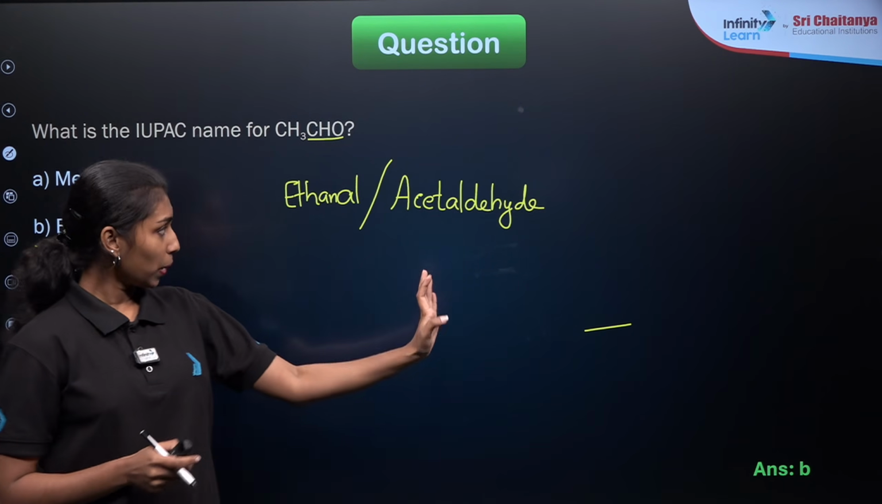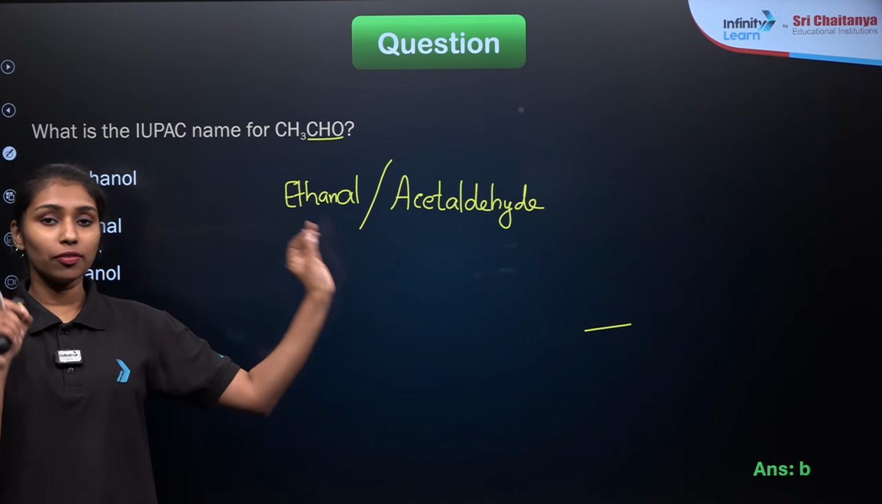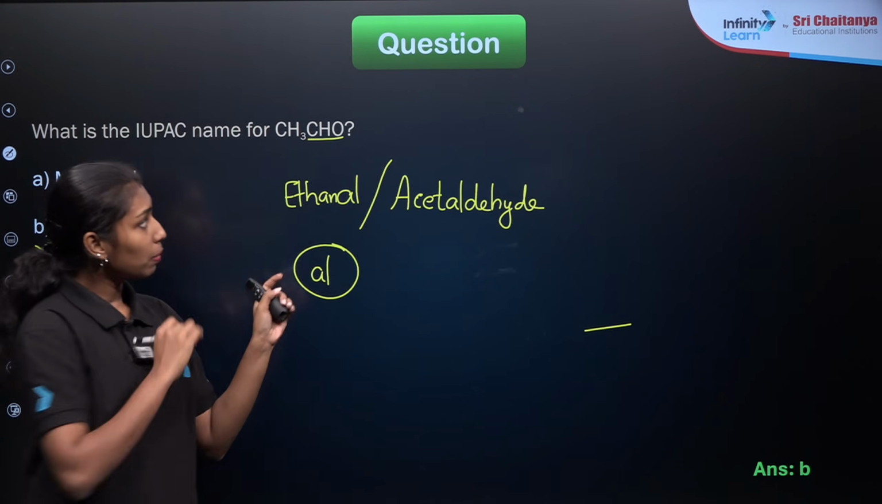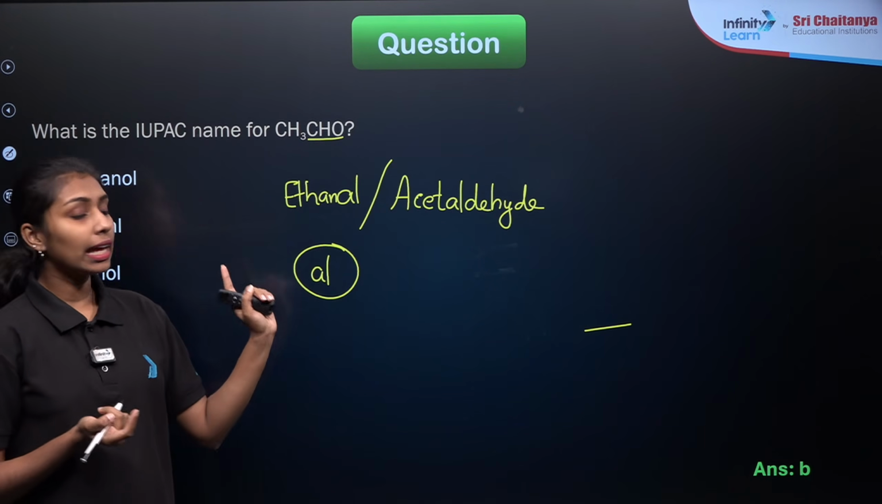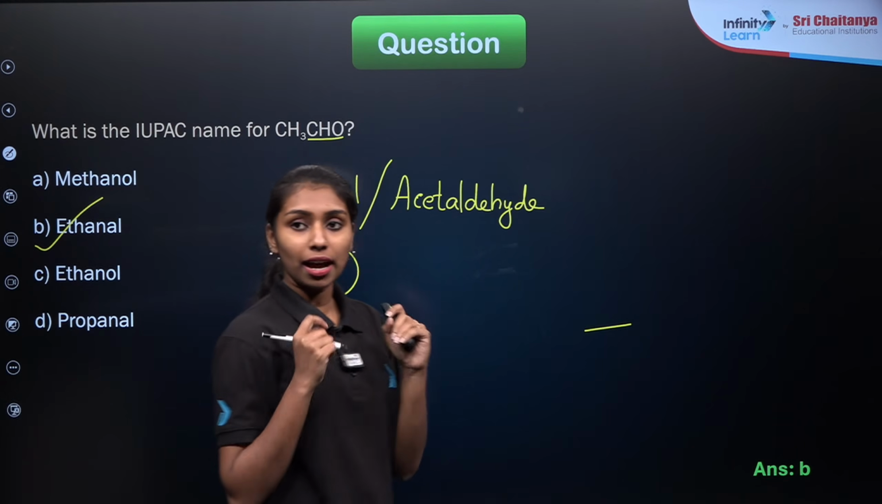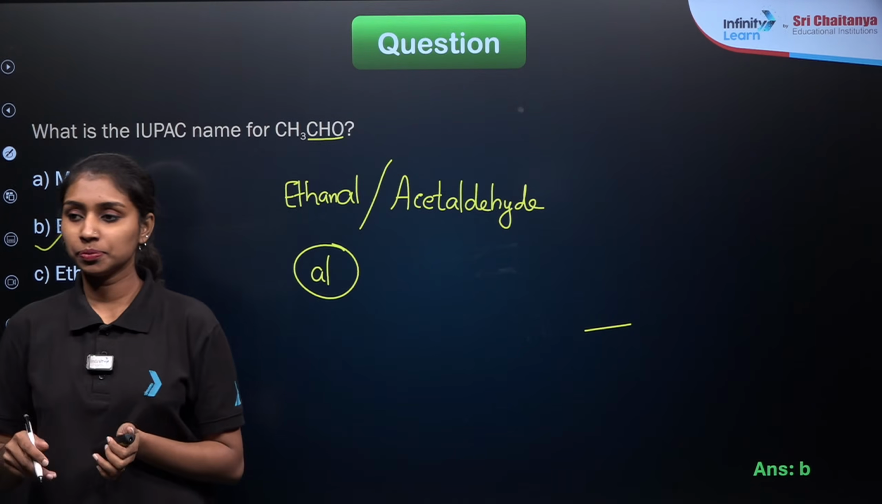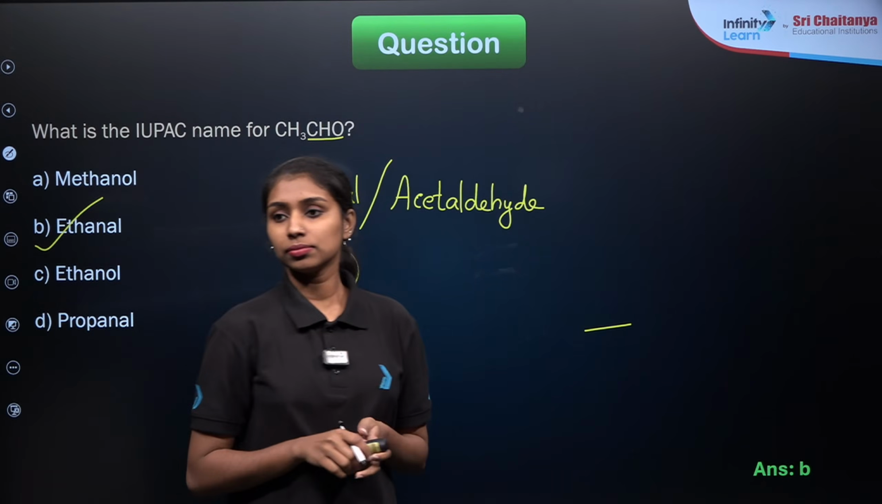In the case of IUPAC, aldehydes are given the suffix Al only, not the complete word aldehyde, right? Al will be the suffix for the aldehyde groups. So it will be ethanol only, not ethanaldehyde. Deepta, is that clear now?